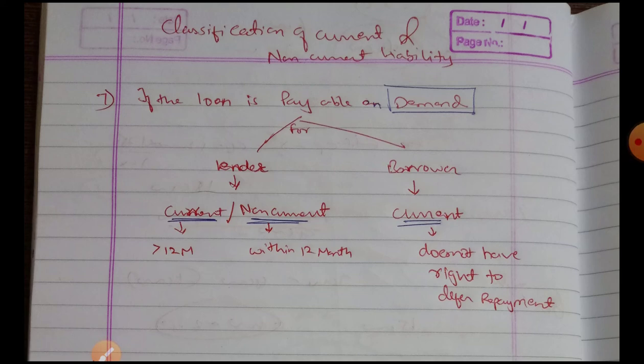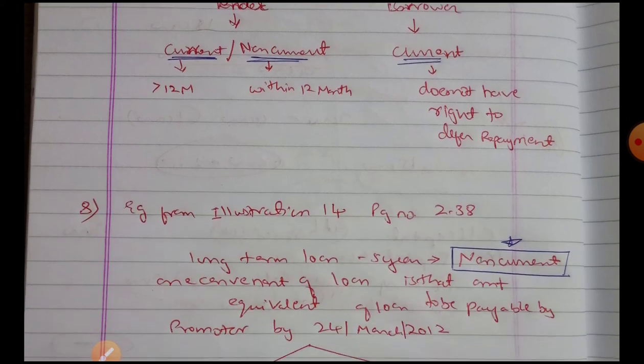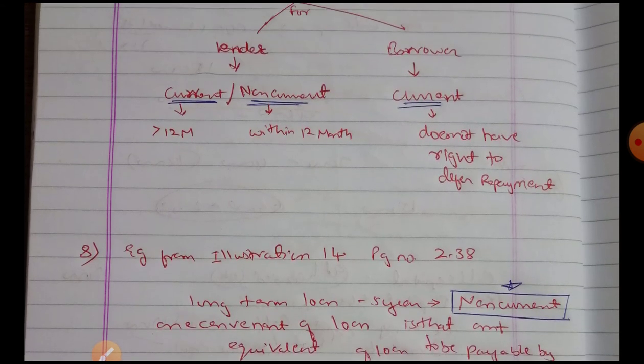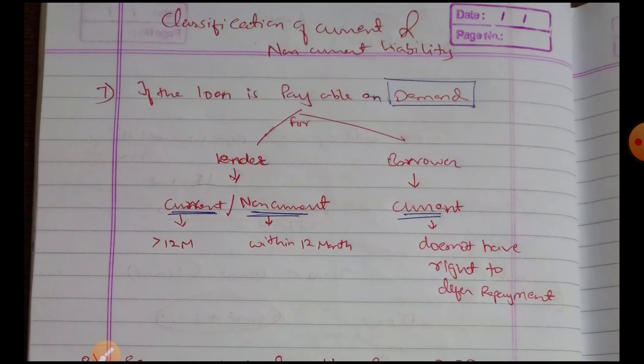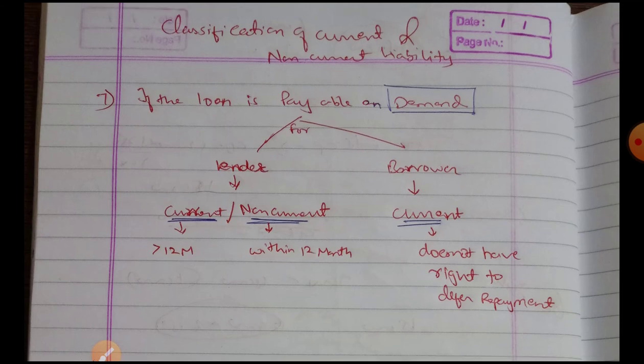In this video we will discuss the classification of current and non-current liability, which is the concept discussed under Ind AS 1. This is the part 2 video, because in the earlier one we had discussed 6 pointers relating to the classification. In this one we will discuss 2 more, and this will be the final one. So let's begin.